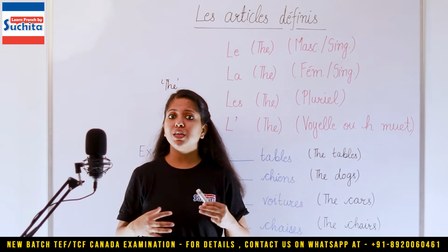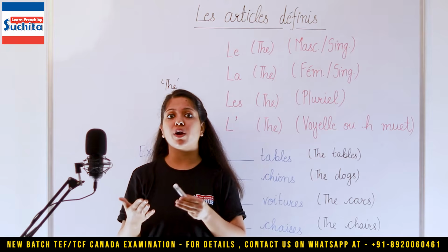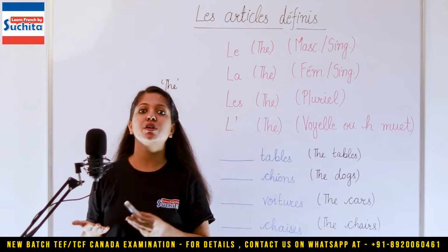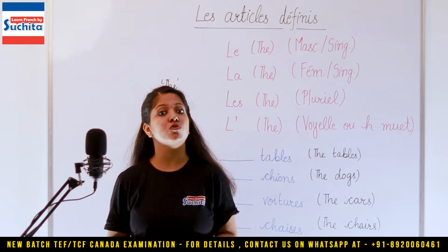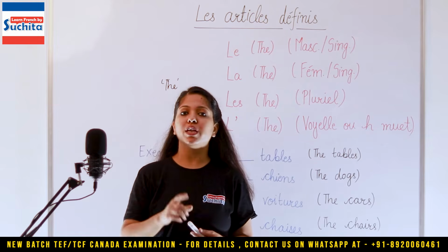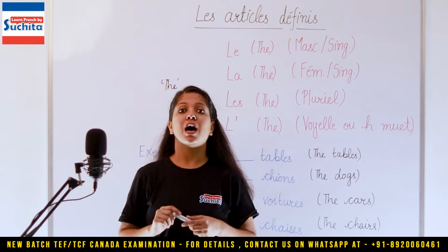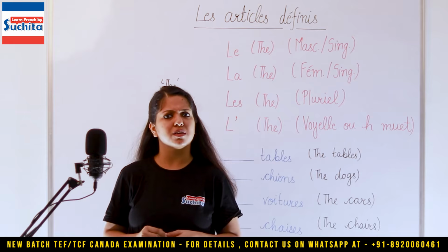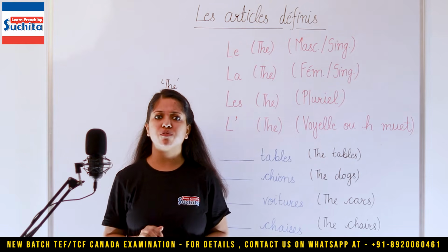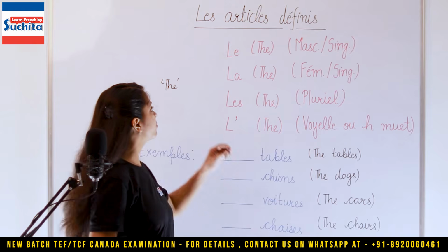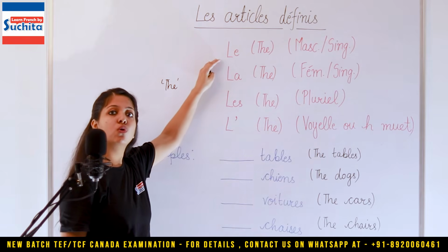But all the nouns are gender based and according to the gender and according to the number, you decide which article to use, which definite article to use. So in English, you just have one way of saying the. However, in French, it is more complicated. You have 4 different ways of saying the and those are le.